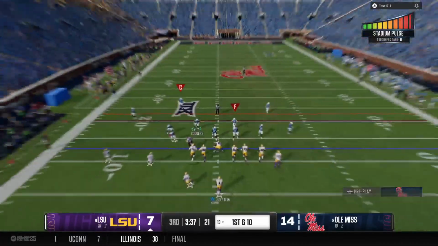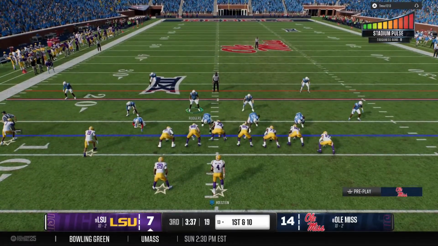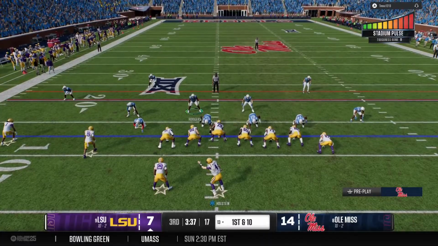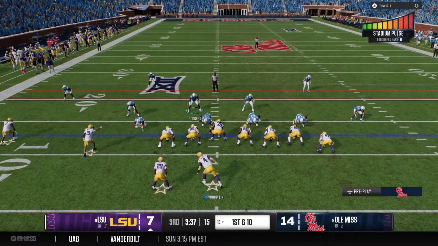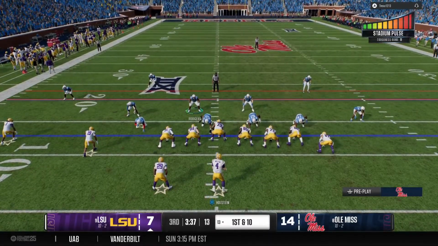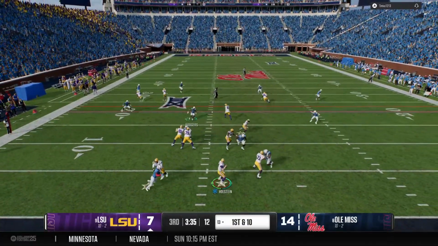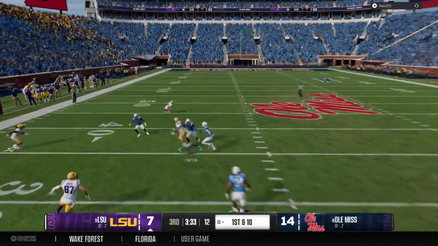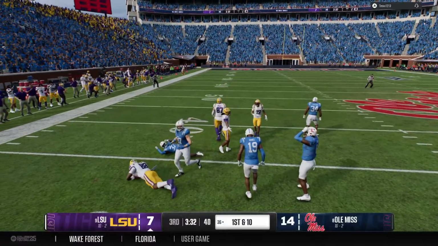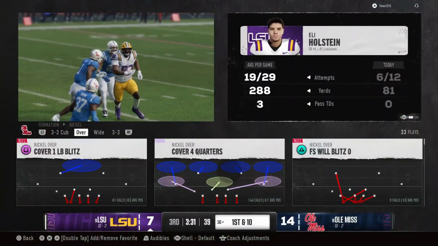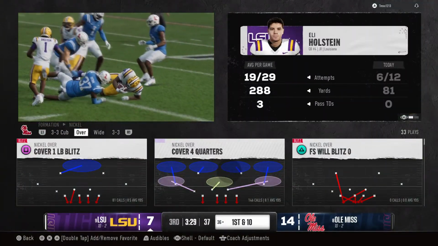And here comes that LSU offense back onto the field. No doubt the last drive was deflating. They had to settle for a field goal attempt, but missed it. They'll come out throwing here to start the drive, looking for his big tight end. He's got it for a big gain. They bring him down, but a big chunk of yardage on the play.